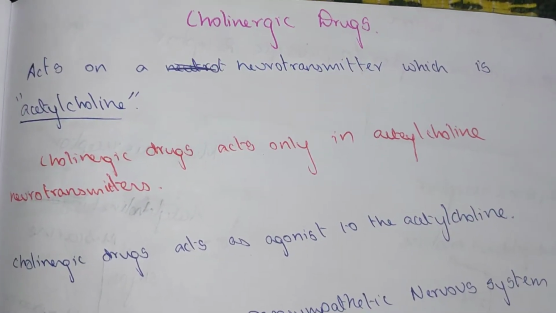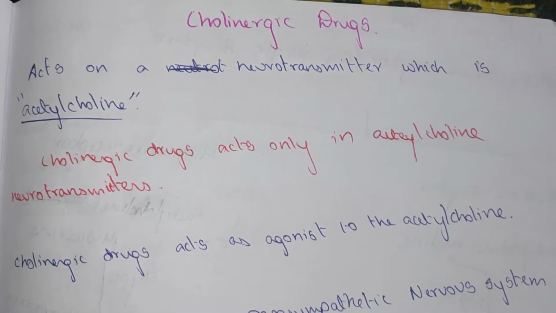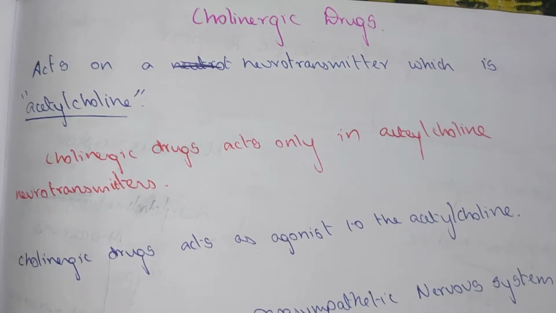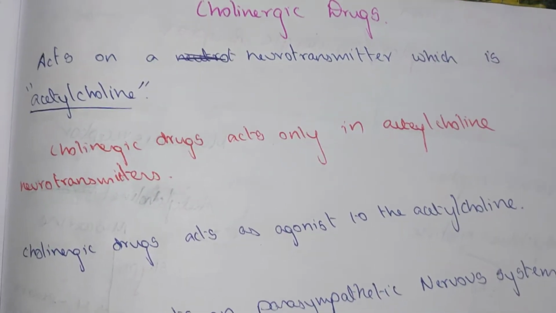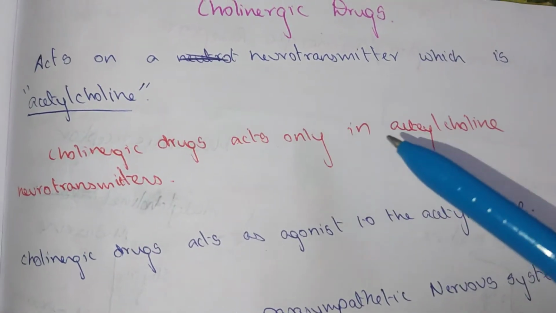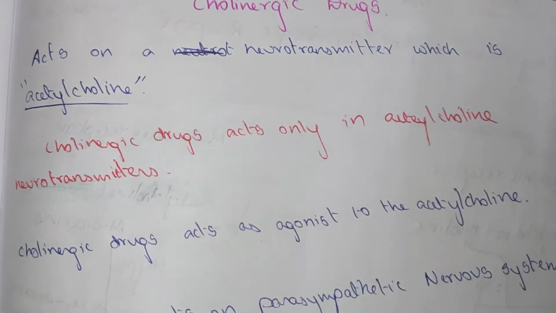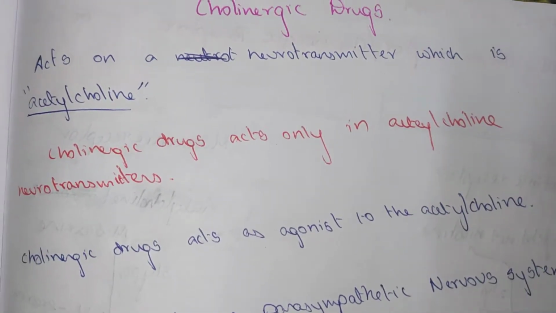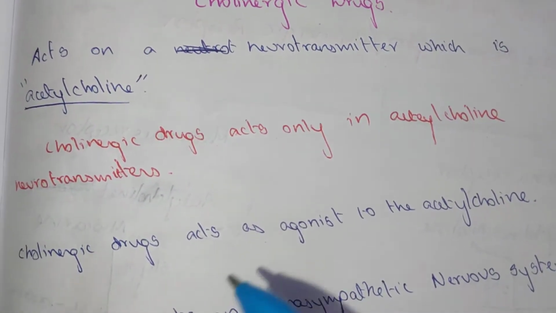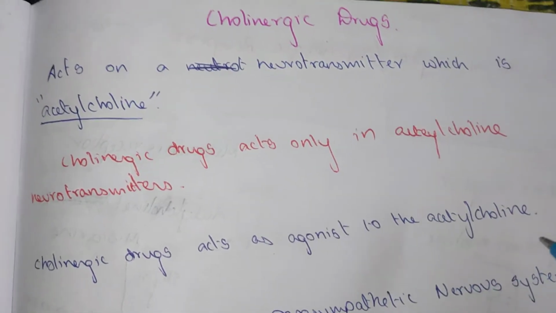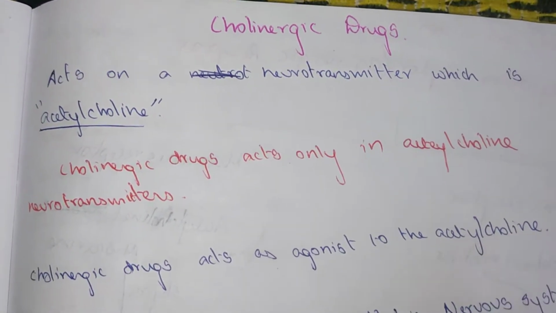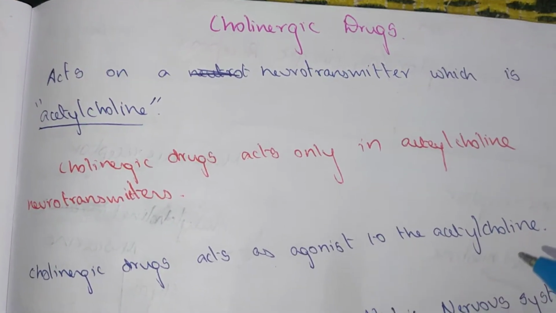In this video, we are going to see about a topic in the autonomic nervous system, which is cholinergic drugs in pharmacology. They act on the neurotransmitter acetylcholine. These cholinergic drugs act only on acetylcholine, and they are agonists to acetylcholine, which helps the acetylcholine.